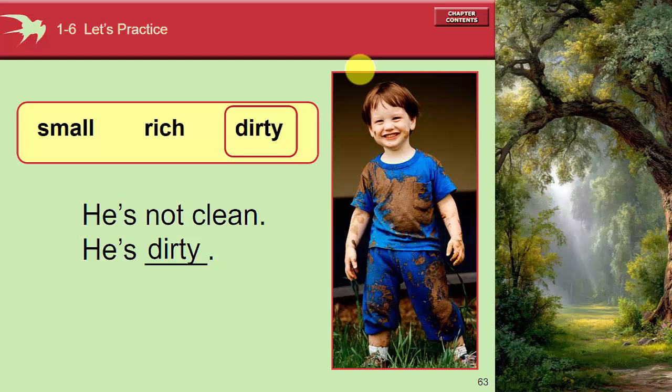So grammatically it's correct, but in this sentence we just look at the context. He's not clean, it means he's dirty. You can say he's not clean, he's rich. That doesn't match the context. Even though grammatically it's a correct sentence, for the meaning and context it doesn't match. So he's not clean, he's dirty.